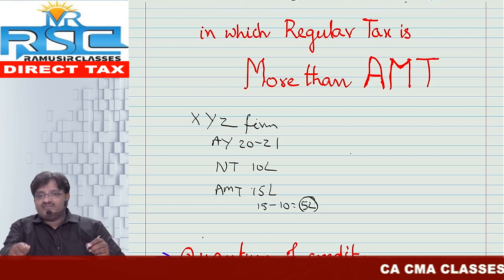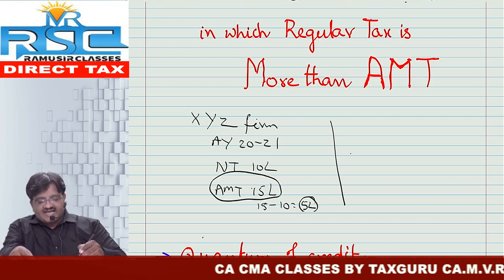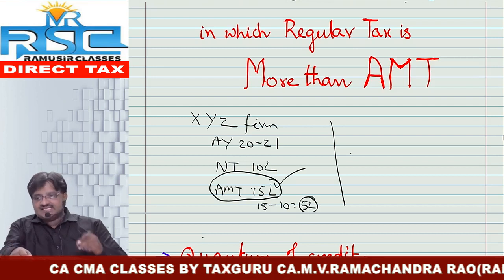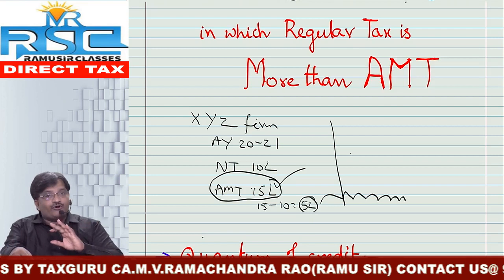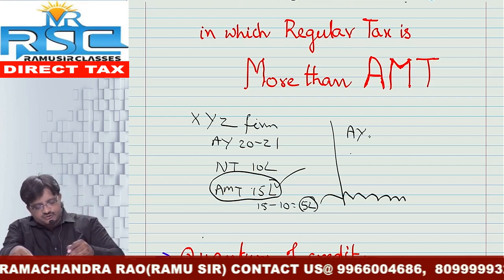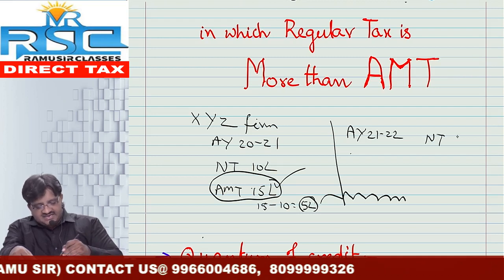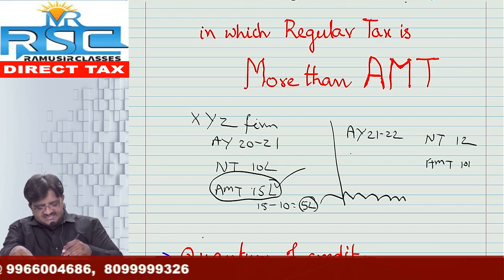The 5 lakh will be treated as AMT credit. So when I paid tax as per AMT, obviously AMT credit also will be allowed. Such AMT credit I can carry forward, but not for any number of years, only a maximum period of 15 years. Suppose in the year 2021-22, my normal tax liability is, let us say, 12 lakh, whereas my AMT liability, let us say 10 lakh.